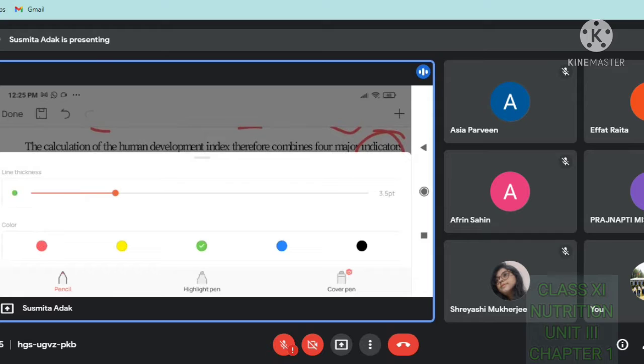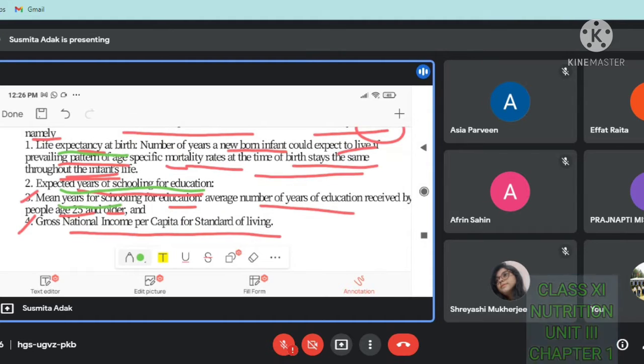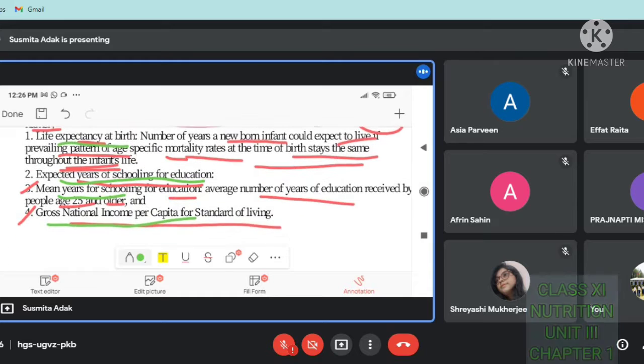What are the factors? Life expectancy at birth, meaning how many years they will live. Next, expected years of schooling for education. Next, mean years of schooling. And the last one is gross national income per capita. So these are the major factors.